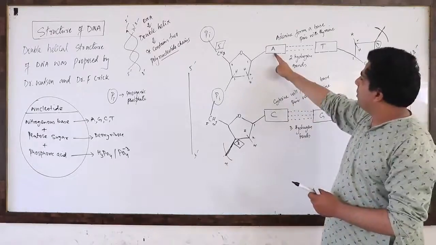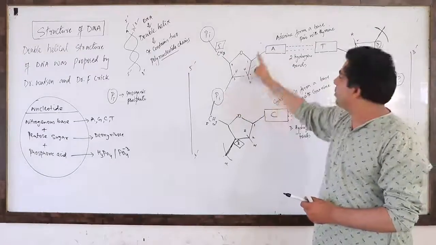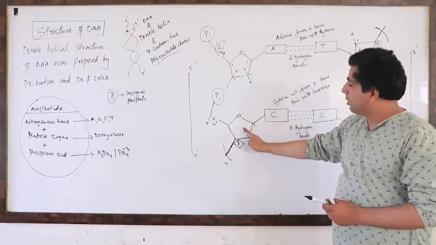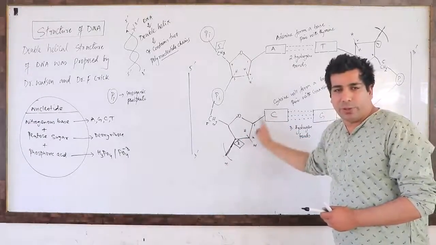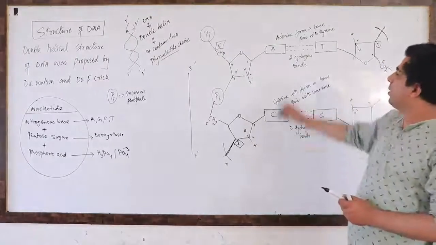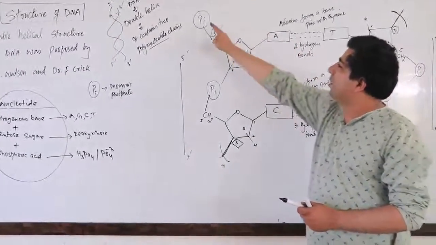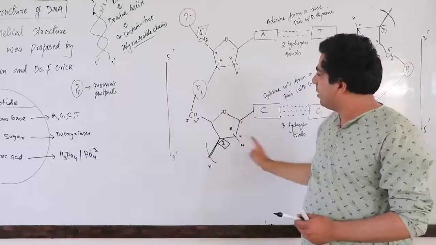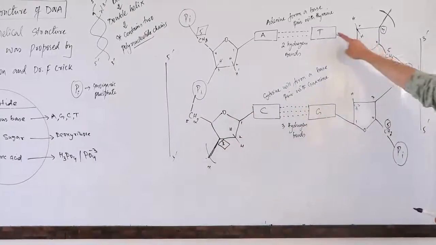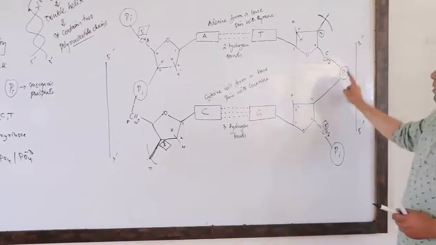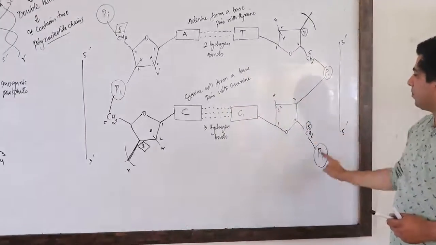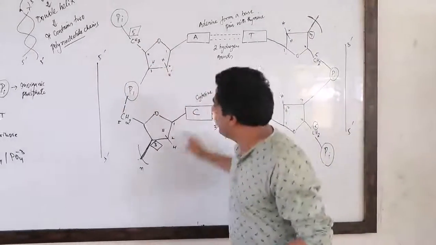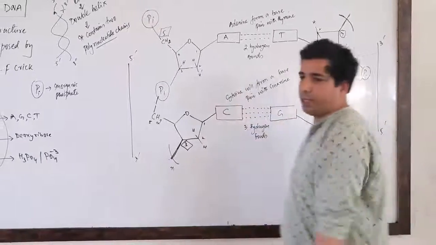Look here: nitrogenous base, sugar and phosphate. So this is one nucleotide. Then nitrogenous base, sugar, and you can attach one more phosphate here. So it's a nucleotide. Even you can tell: nitrogenous base, sugar and phosphate. So another nucleotide, nucleotide, nucleotide, nucleotide. So we are joining the nucleotides together actually.